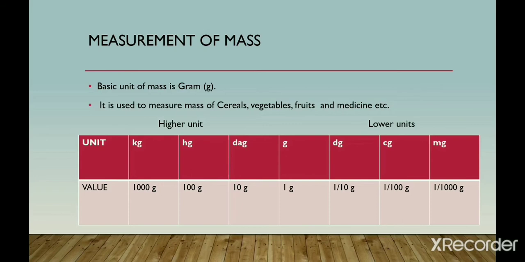Vegetables are measured in kilogram. Fruits are measured in kilogram, but medicines are in milligram. Here also one table is there. 1 kilogram is equal to 1000 gram, 1 hectogram is equal to 100 gram, and 1 decagram is equal to 10 gram. And the lower units: 1 decigram is equal to 1 by 10 gram, 1 centigram is equal to 1 by 100 gram, and 1 milligram is equal to 1 by 1000 gram. Let's see how you are going to convert each other.